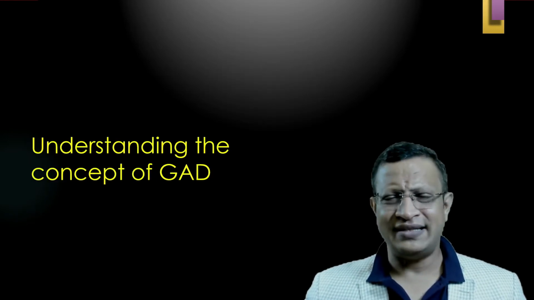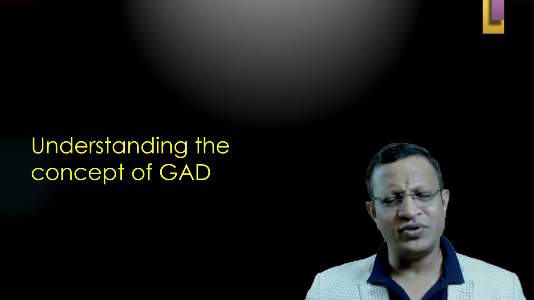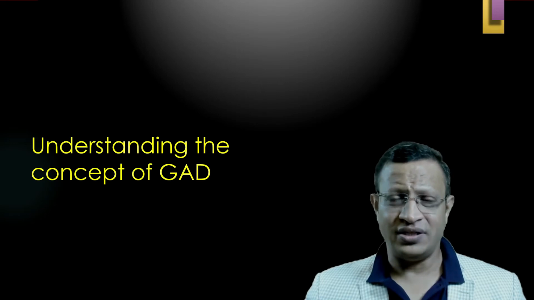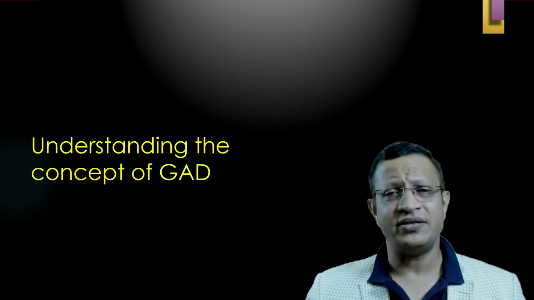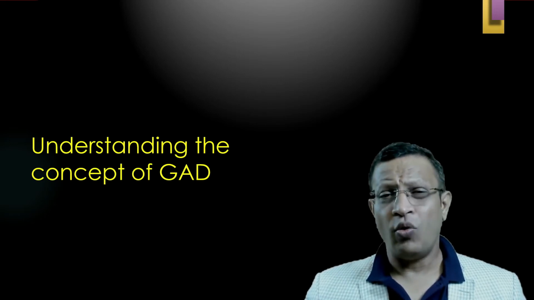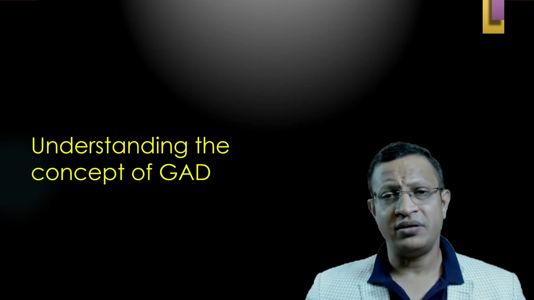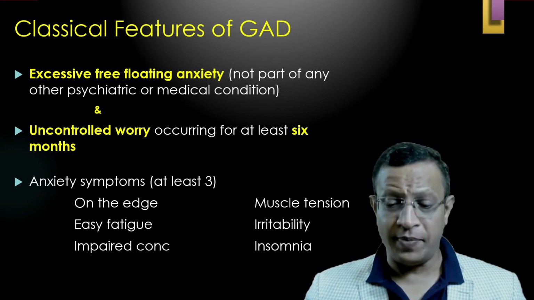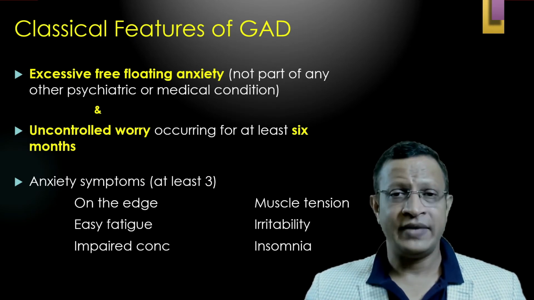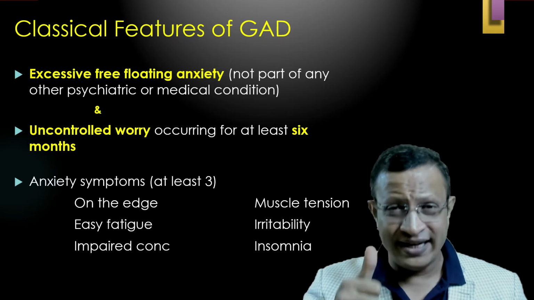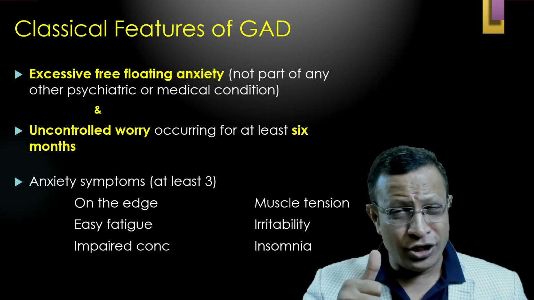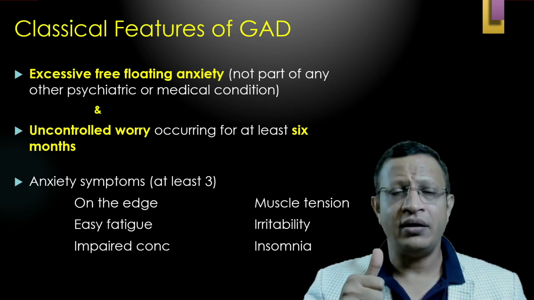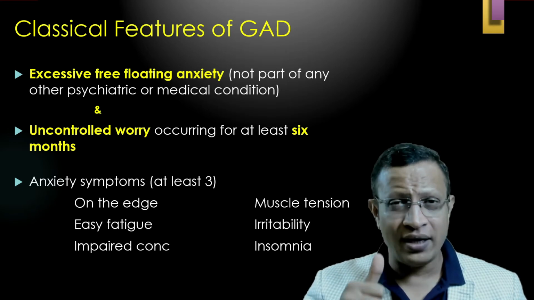With all these DSM-5, ICD, and various diagnostic categories, it becomes very difficult to diagnose GAD. The simple reason is generalized anxiety disorder overlaps with either depression, personality disorder, or also normal worry. But let's understand the pathognomonic features of GAD. Excessive free-floating anxiety should be there, and this anxiety should not be part of any stimuli or any other psychiatric or medical condition.